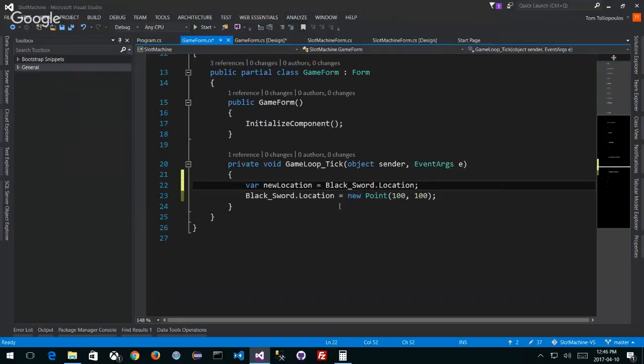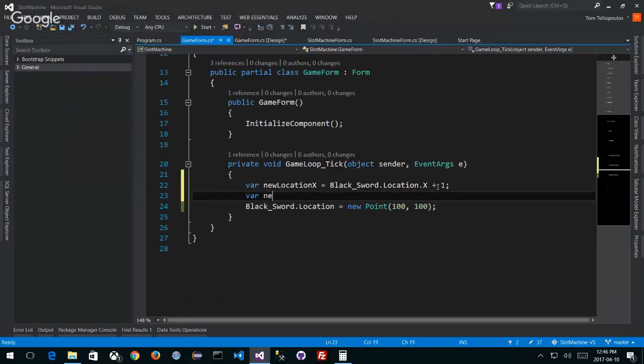So we'll call it new location X. It'd be black sword dot location dot X, whatever that is, plus 1, let's say. Can we do that? We can. And if I go var new location Y is equal to black sword dot location dot Y plus 1, we're going to add 1 to it every time.